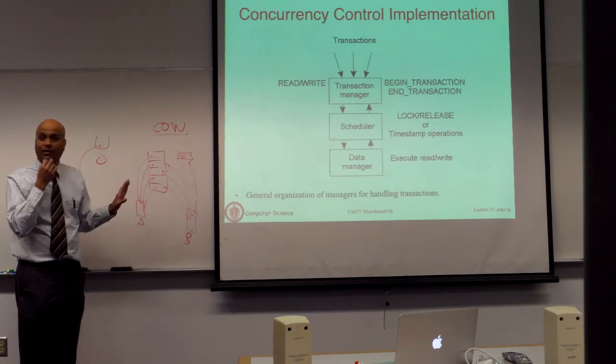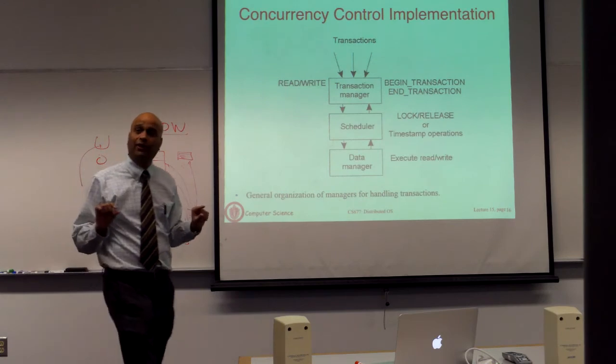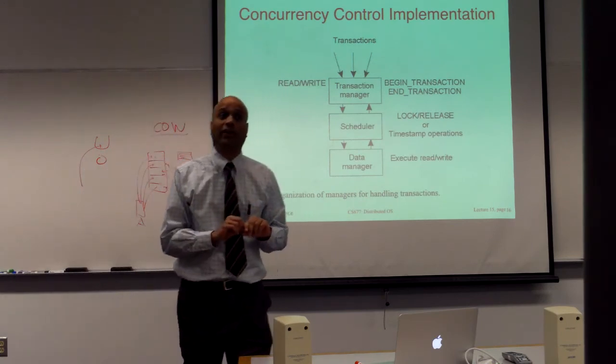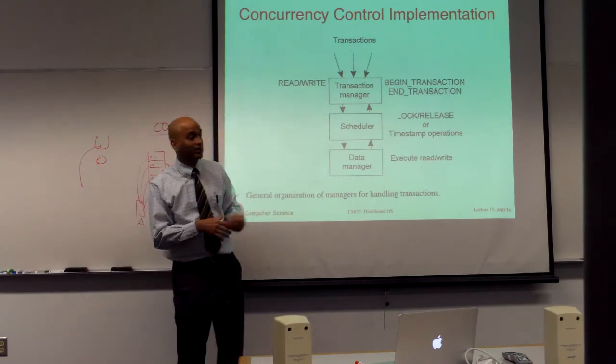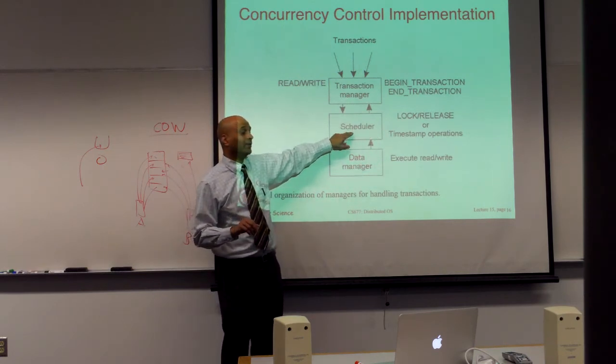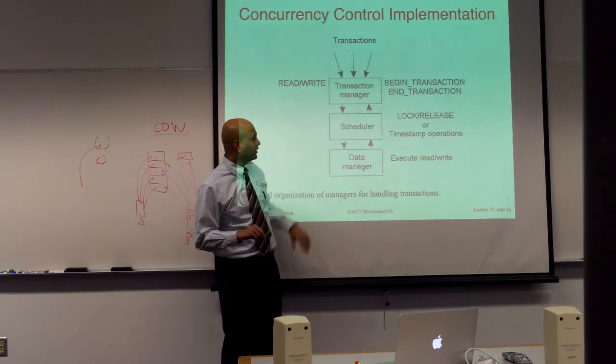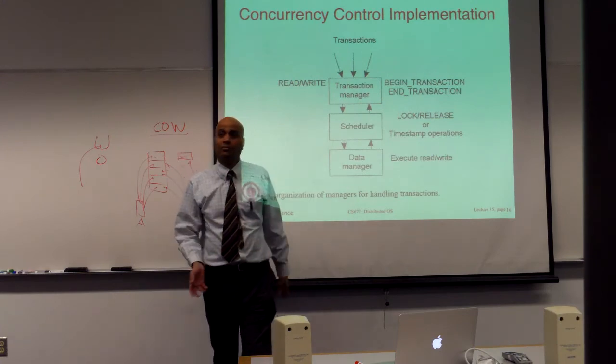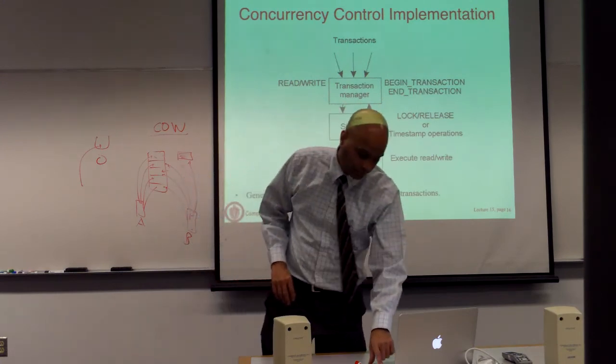So essentially you still need locking, but locking is going to be more fine-grained. It's not a global lock at a database level, it's going to be locks at granularity of records and so on. And that is what the scheduler is going to do. The data manager is simply reading or writing data to this.